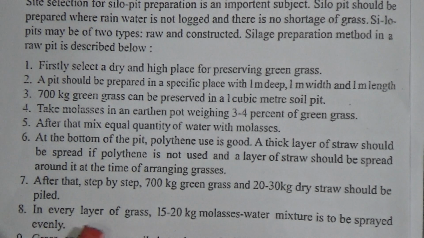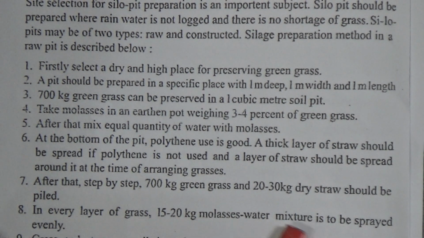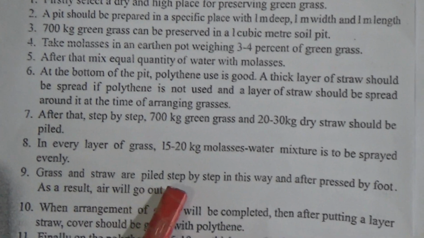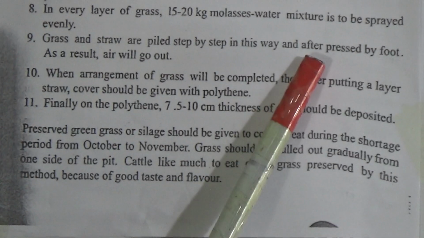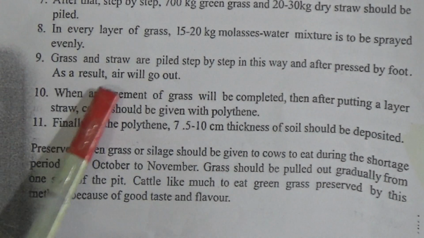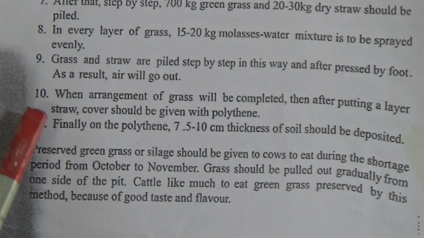8. In every layer of grass, 15 to 20 kg of molasses-water mixture is to be sprayed evenly. 9. Grass and straw are piled step by step in this way and then pressed by foot. As a result, air will go out. Number 10.